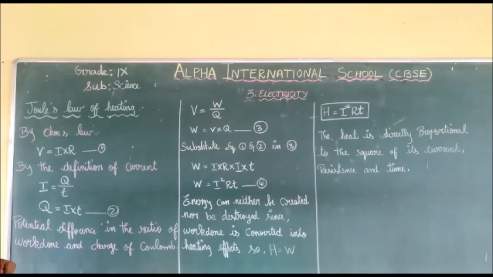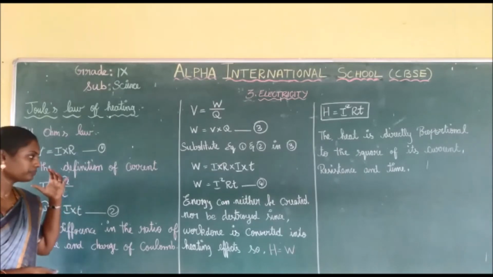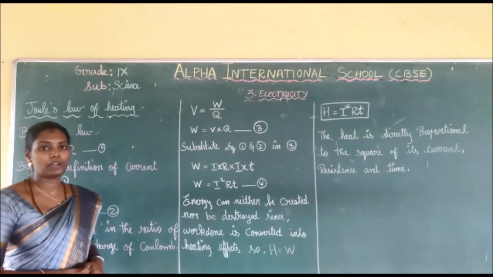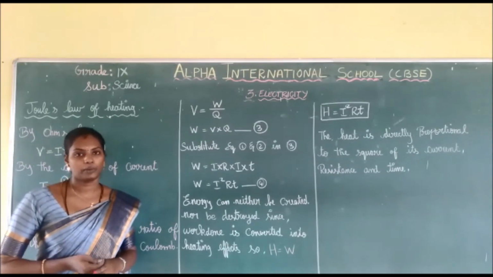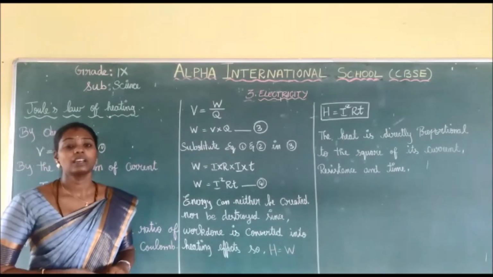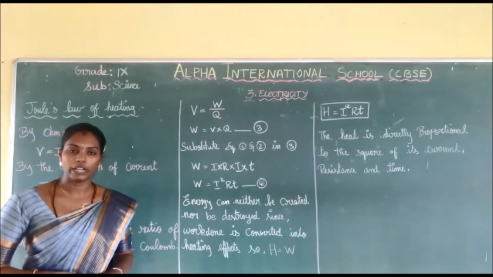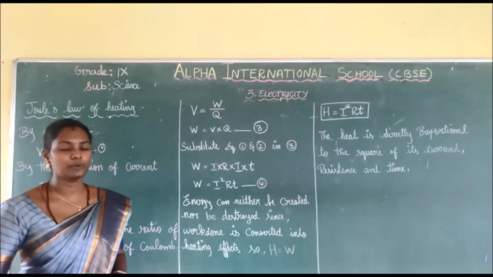So first I took Ohm's law and current. Potential difference is the ratio of work done and charge in Coulomb. We also know the formula for potential difference. So what is the formula? Yes, that is V is equal to W by Q. So what is potential difference?